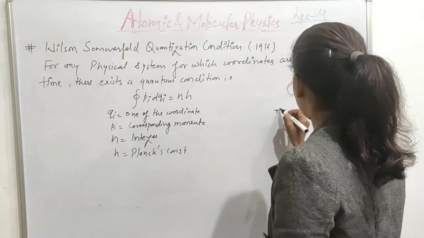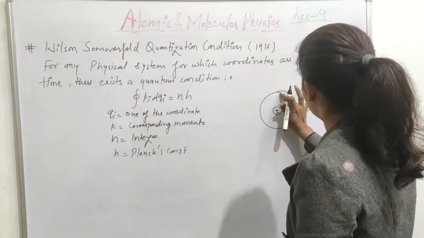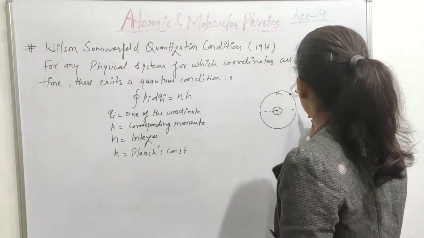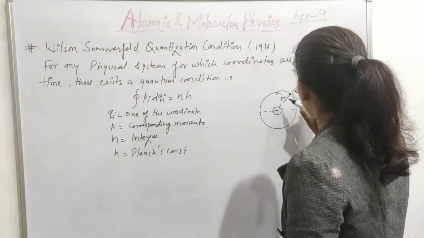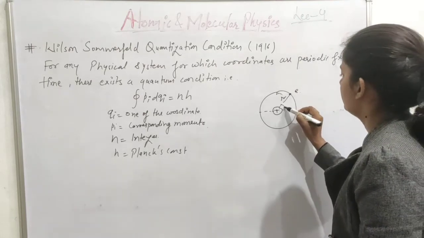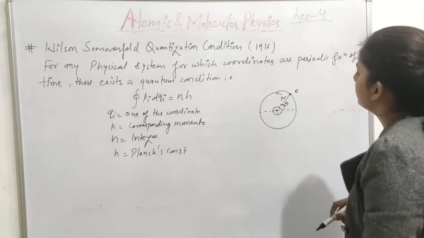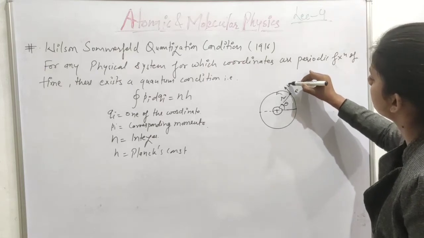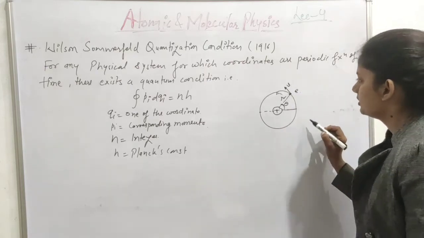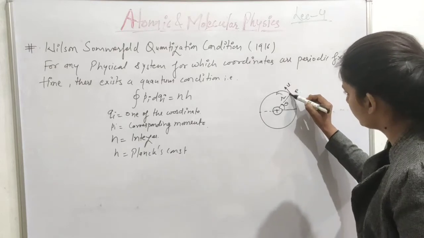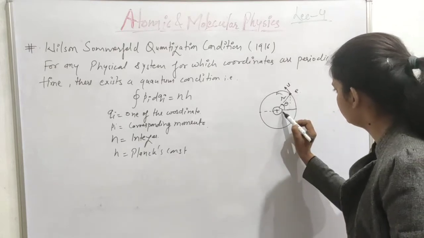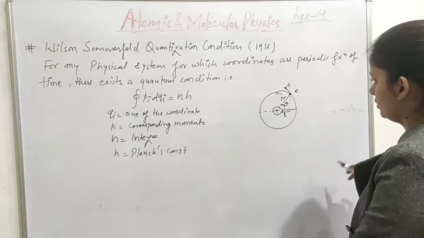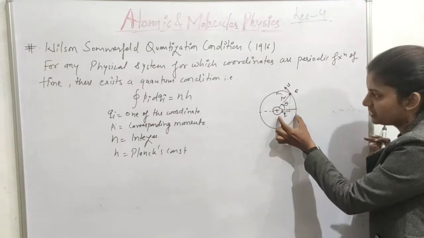You know that the electron revolves around the nucleus. Suppose here is the electron. Now this is the radius. Now let's say this electron makes an angle theta with the origin and with velocity v, it is revolving. If we see the projection of this electron on this axis, it will be this much. Let's say this is q. Q is the projection of this electron on this axis.